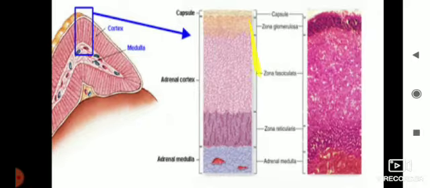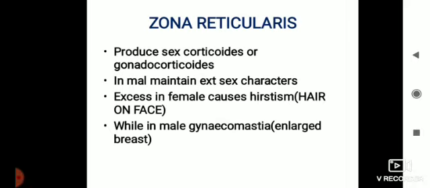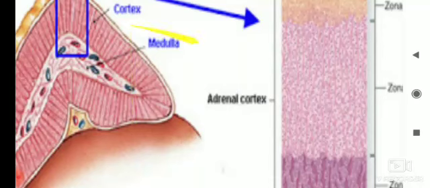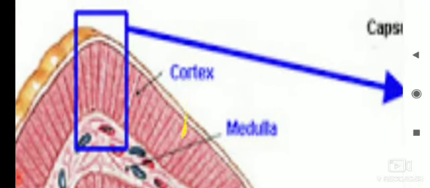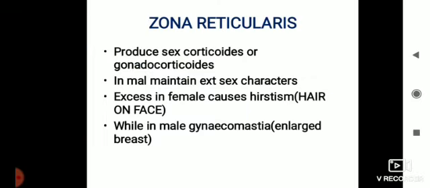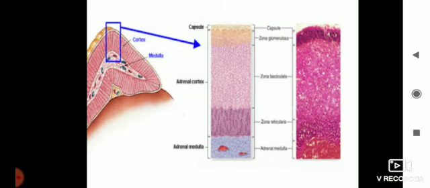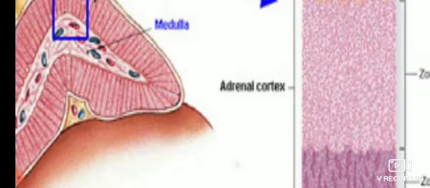You can see here the picture of the adrenal gland. It is conical. You have to show the cortex outside, and here the medulla.